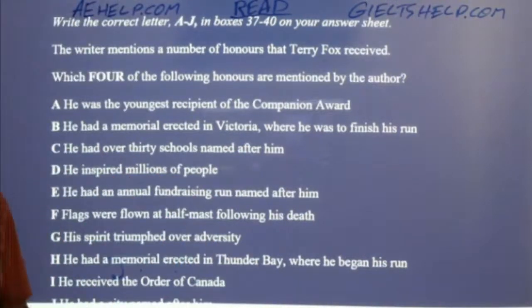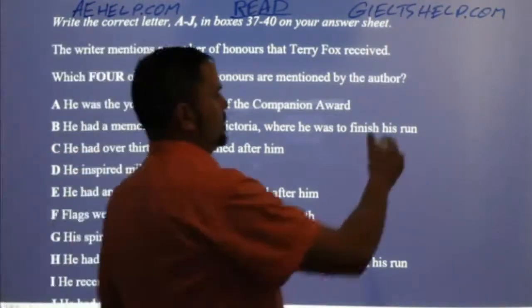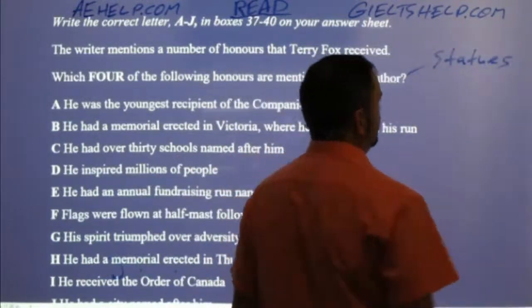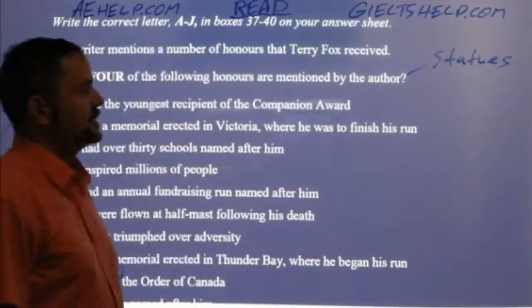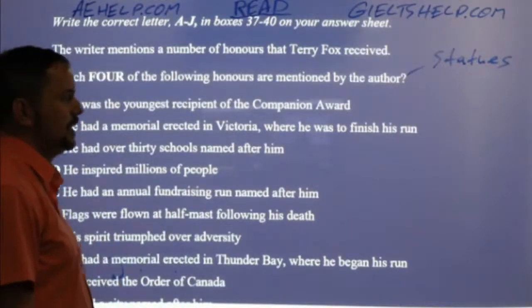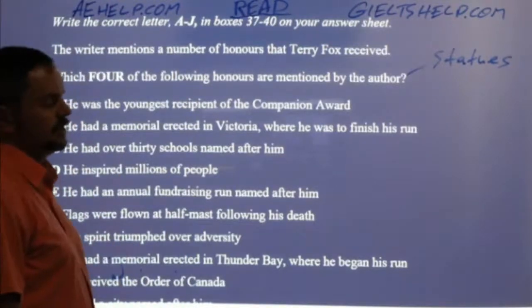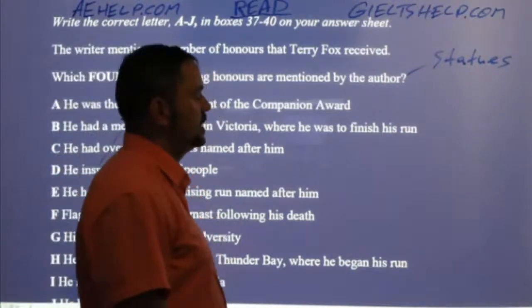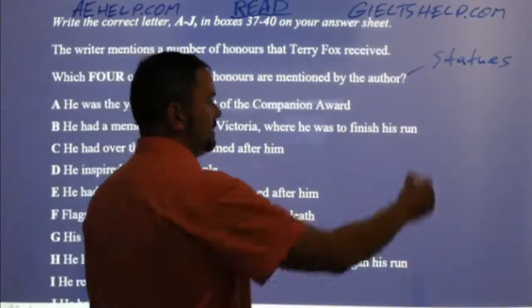Absolutely. Okay. All right. So I remember there were statues, right? In fact, if any of you are curious, I walk past Terry Fox's statue in Victoria all the time. It's a beautiful life-size statue. I think it's a little bit bigger than life-size, but close to. Nice bronze statue of Terry Fox running, where his race would have ended in Victoria.